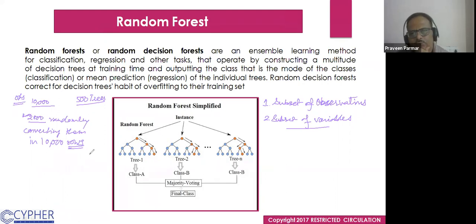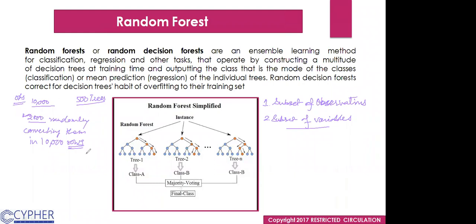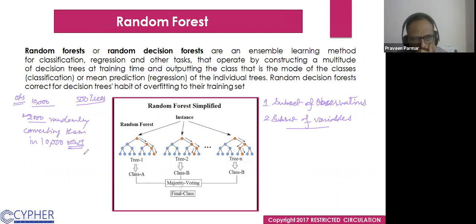Here, we don't calculate the entropy or the deviance or the Gini index of each variable. First, we take a subset of variables. Suppose we choose 4 variables randomly before measuring the Gini index or whatever.